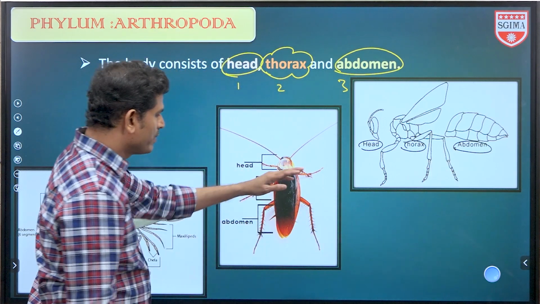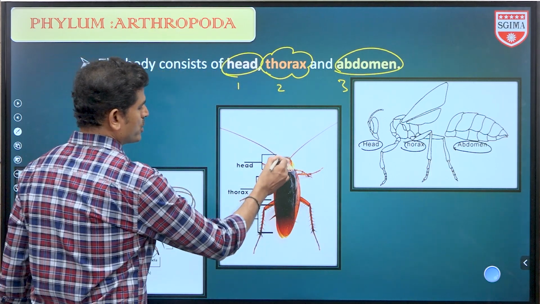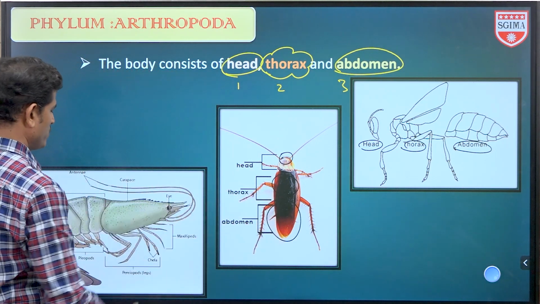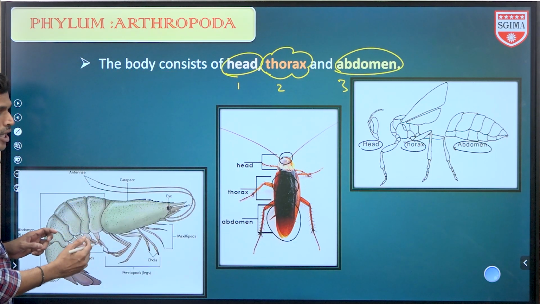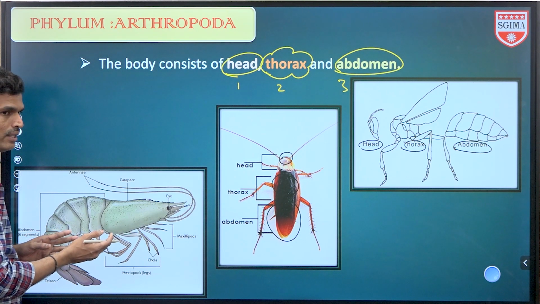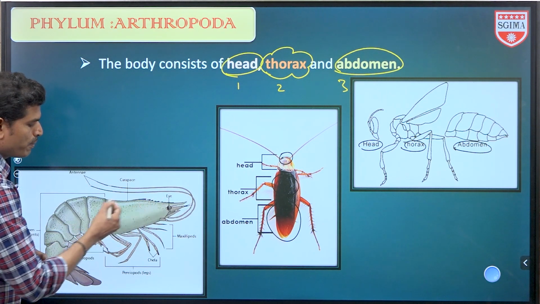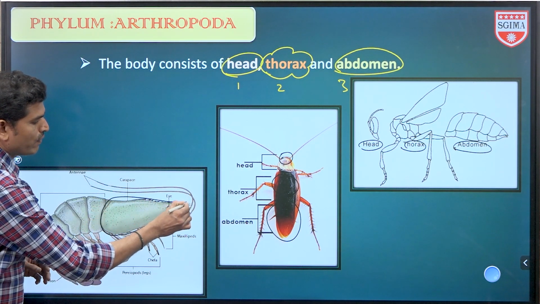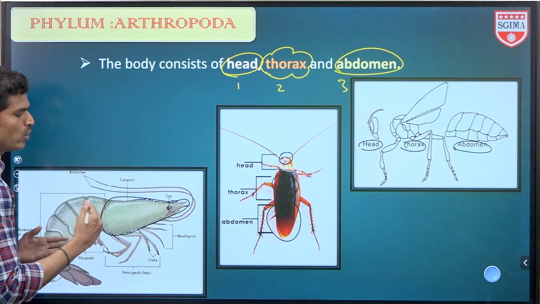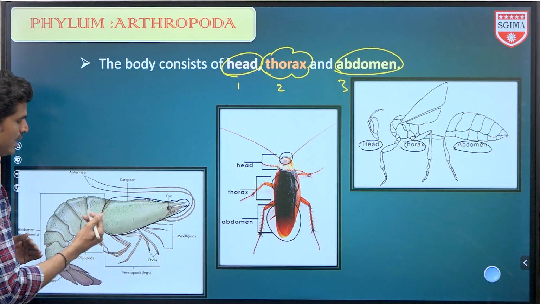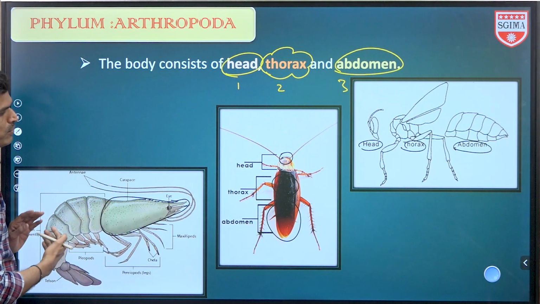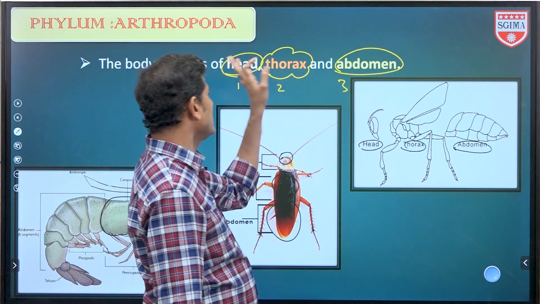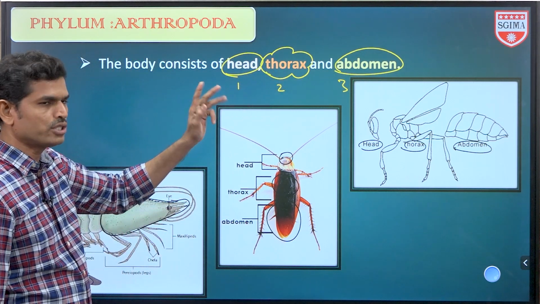Three parts, as in most insects, like the cockroach. But here, this is a crab, a prawn. In the prawn, head plus thorax are fused into one part, the cephalothorax, and next is the abdomen. But according to NCERT, the body is mainly divided into head, thorax, and abdomen, three parts.